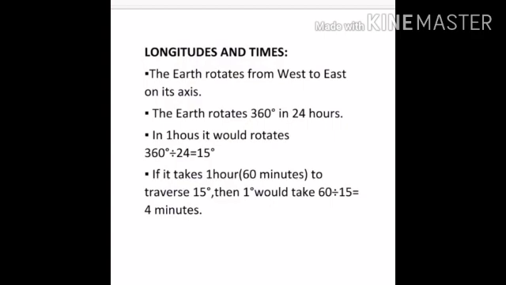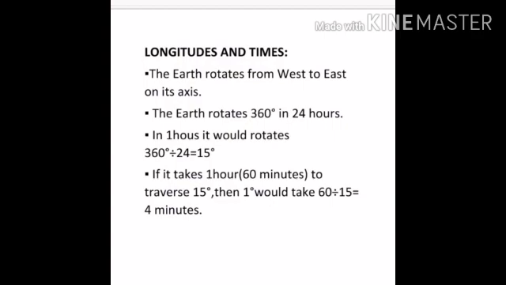The earth completes one rotation in 24 hours. That means the earth rotates 360 degrees in 24 hours. Or I can say the earth travels an angular distance of 360 degrees in 24 hours. So in 1 hour how much will it travel? It is 360 degrees divided by 24, so the answer is 15. That means the earth rotates 15 degrees in 1 hour.